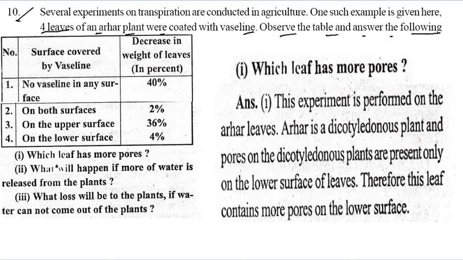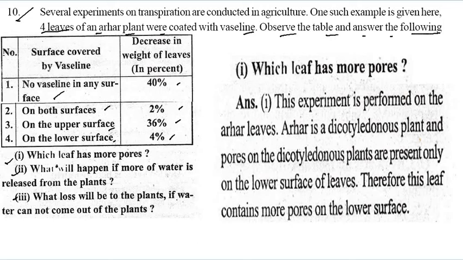There is the percentage of water loss: the first is 40%, the decrease in weight of the leaves. The second one, both surfaces, is 2%. On the upper surface it is 36%, and on the lower surface it is 4%. So these are the questions: which leaves have more pores, what will happen if more water is released from the plants, and third, what loss will there be.